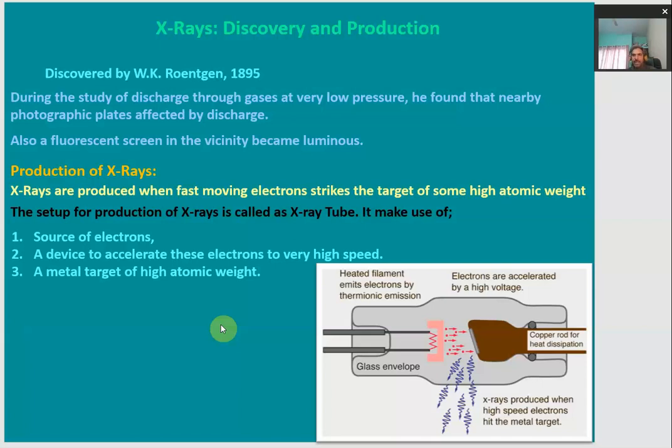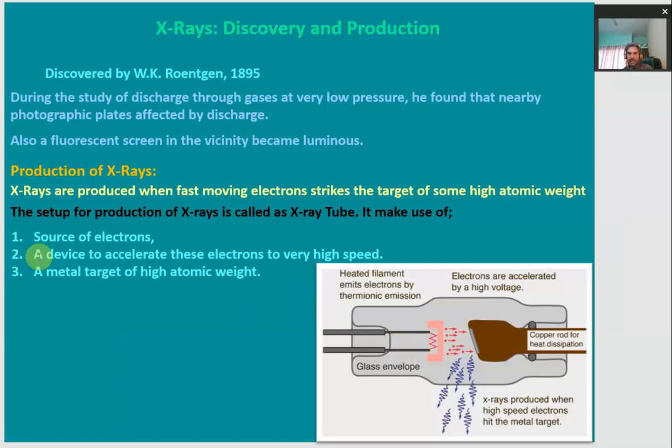The setup, or device, for the production of X-rays is called an X-ray tube. In an X-ray tube there are mainly three things. The first one is the source of electrons. The source of electrons is this filament, as you can see in this diagram. It is heated by AC voltage to a very high temperature, and then it starts emitting electrons. These electrons are made to travel in one fine stream in one direction.